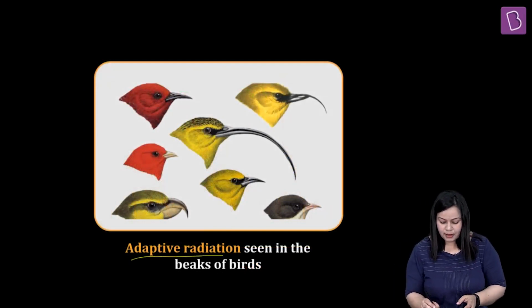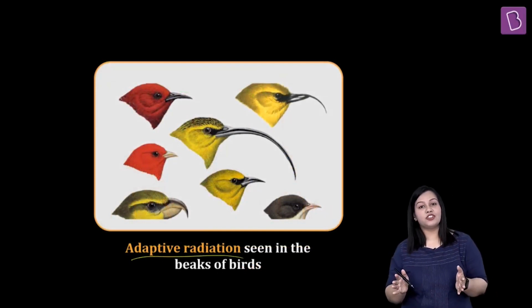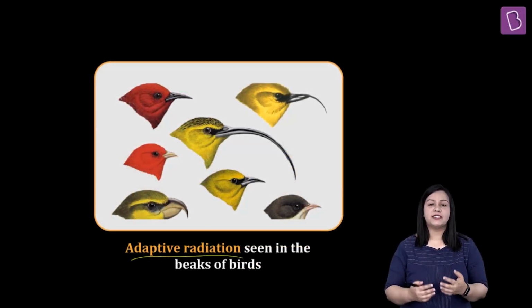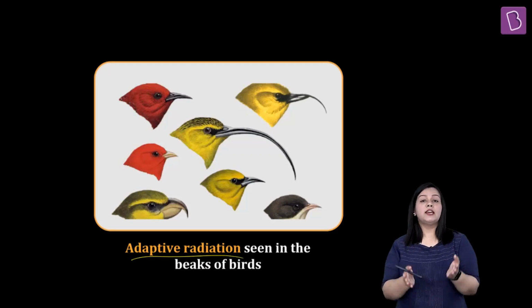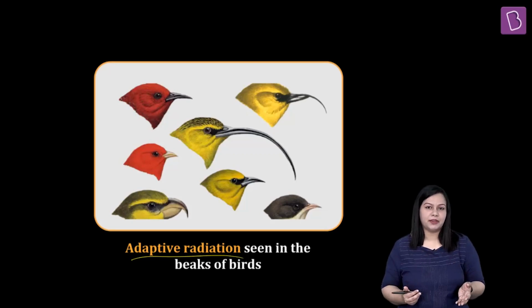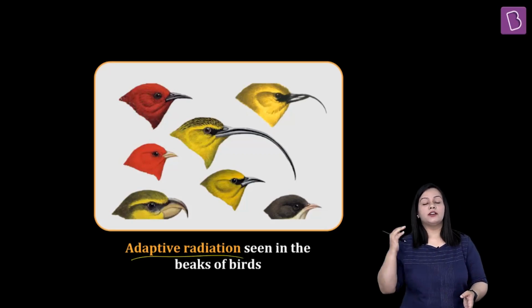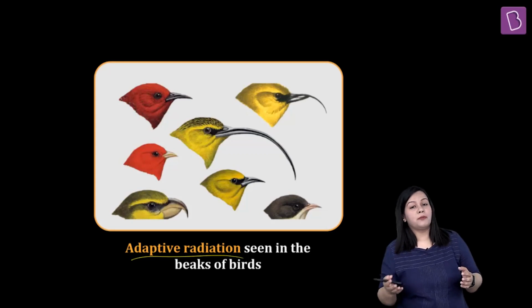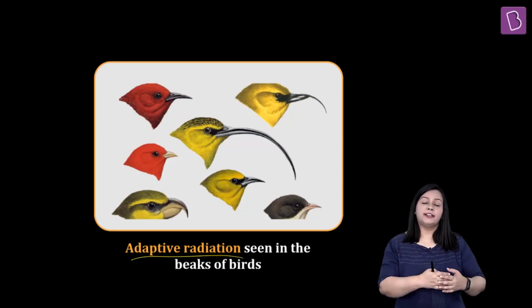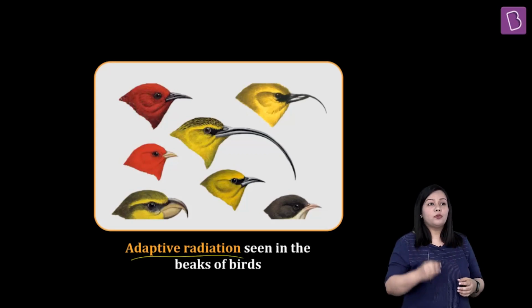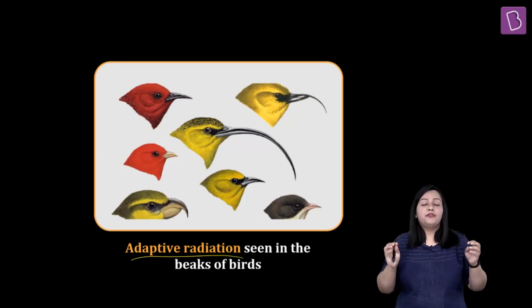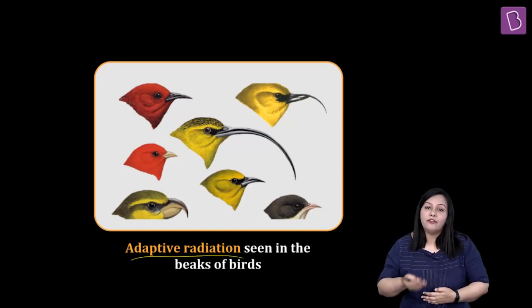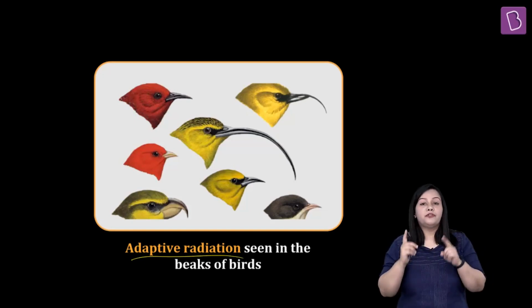Talking about this beautiful example that you have learned once again in the evolution chapter, which is called adaptive radiation. What happens in adaptive radiation is that this is once again an evolutionary process where you have read about Darwin's finches, right? Darwin's finches, which were seen on Galapagos Island, came at some point from a common ancestor from South America, migrated to this Galapagos Island, and because of them occupying different kinds of habitats, different kinds of niche in that particular island, they developed over a period of time with different feeding habits.